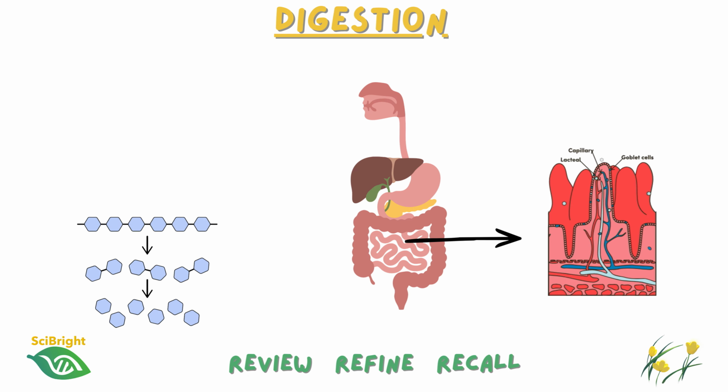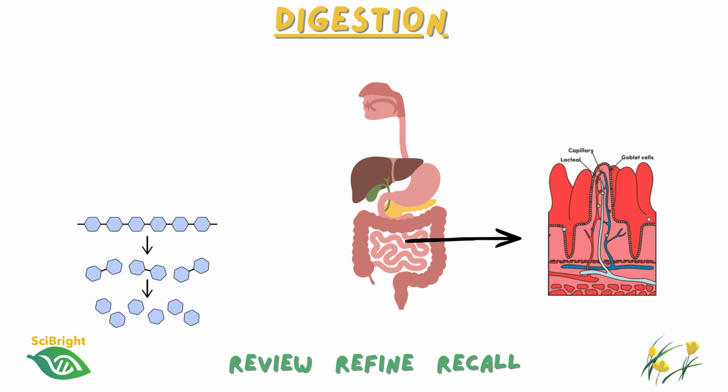So let's get started with digestion. You'll remember from GCSE that digestion is the process of breaking down large insoluble molecules into smaller soluble molecules so that they are small enough to be absorbed through the wall of the small intestine and into the bloodstream.